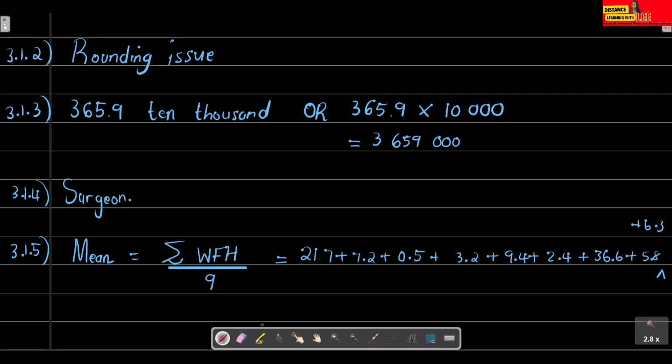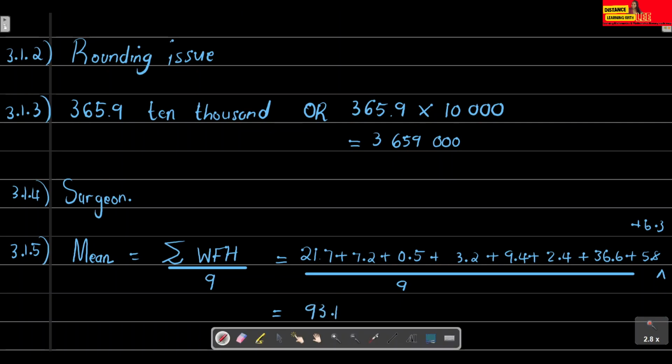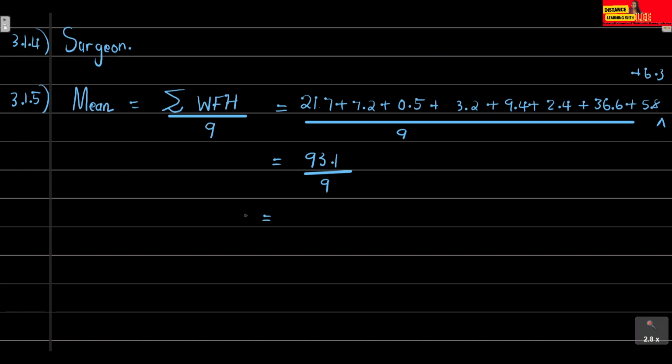Then you're going to divide that by the 9. If you punch all these values in our numerator, you will get that the total is actually 93.1 divided by 9, which is equal to 10.34444. A lot of fours for recurring.